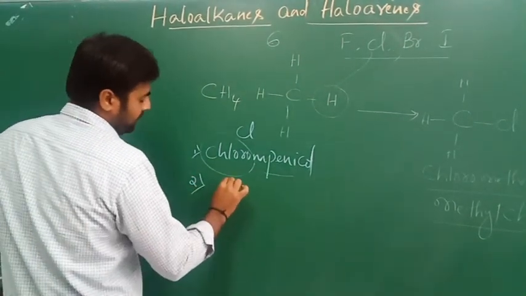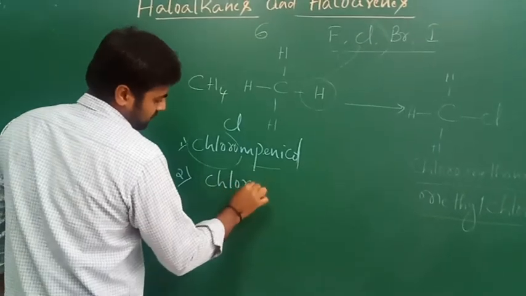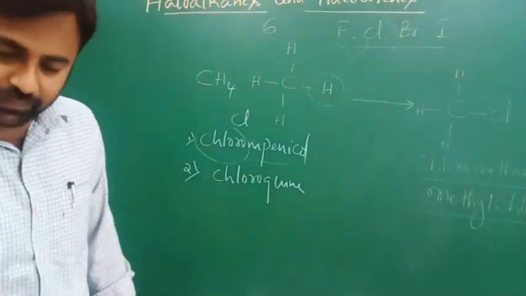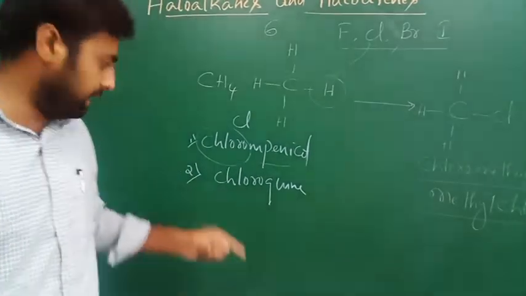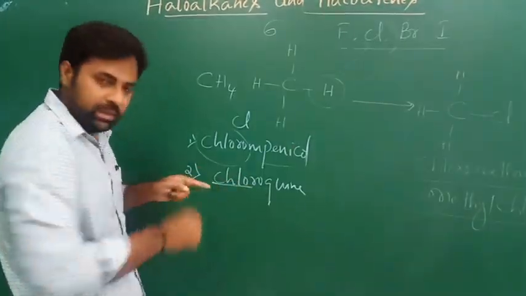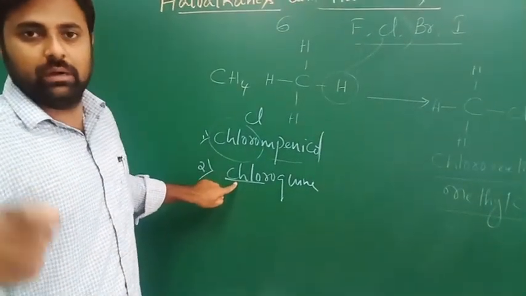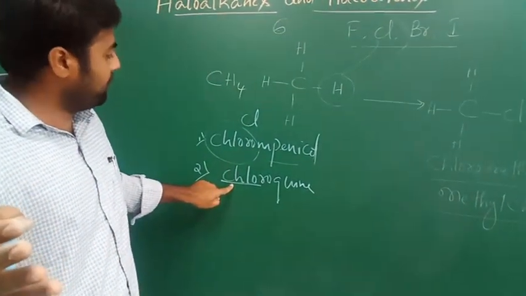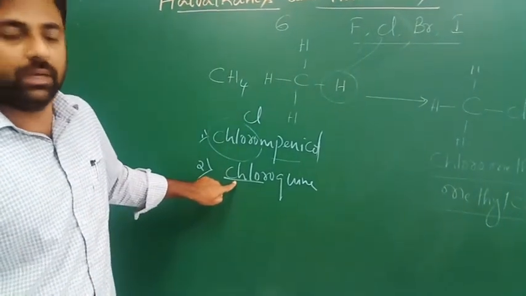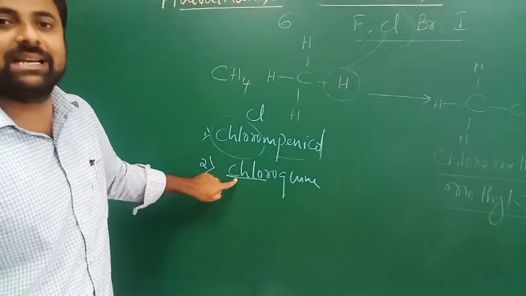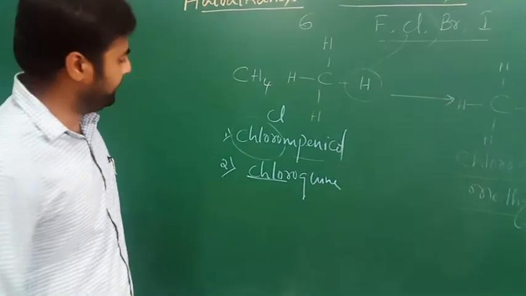Secondly, chloroquine. It is also a halogen containing organic compound, containing chlorine as the halogen. It is very useful for the treatment of malaria, and it is also a product synthesized in the laboratory.